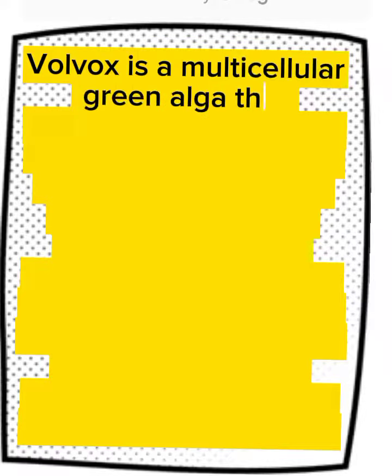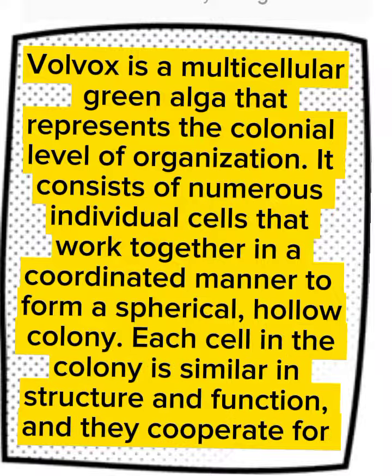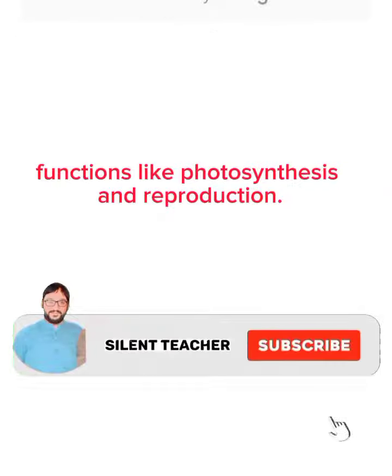Answer. Volvox is a multicellular green alga that represents the colonial level of organization. It consists of numerous individual cells that work together in a coordinated manner to form a spherical, hollow colony. Each cell in the colony is similar in structure and function, and they cooperate for functions like photosynthesis and reproduction.